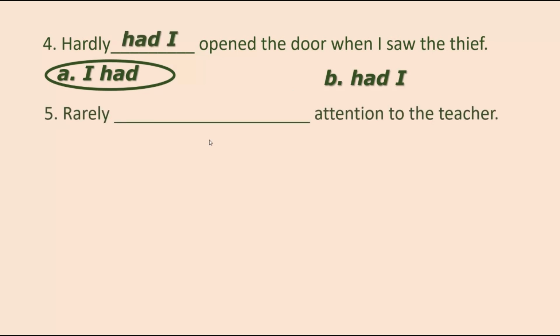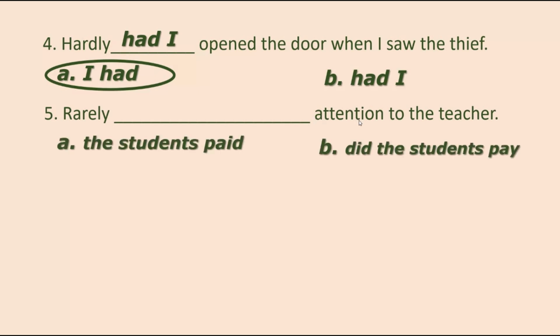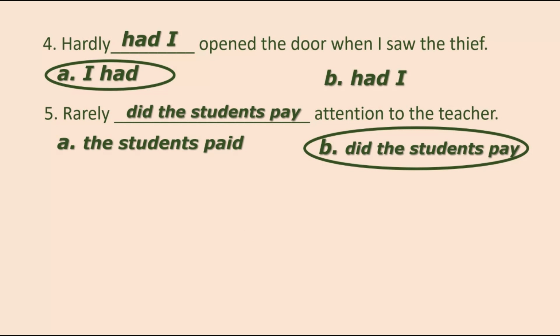Number 5. Rarely blank attention to the teacher. A. The students paid. B. Did the students pay? Answer? It's letter B. Rarely did the students pay attention to the teacher.